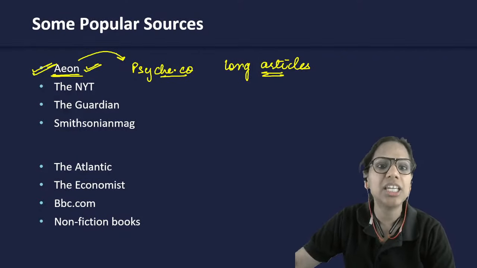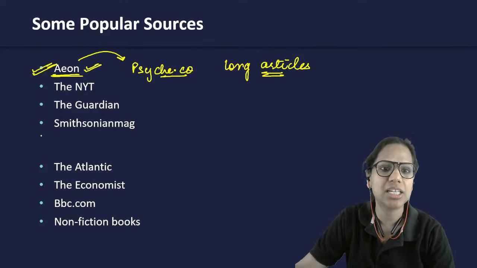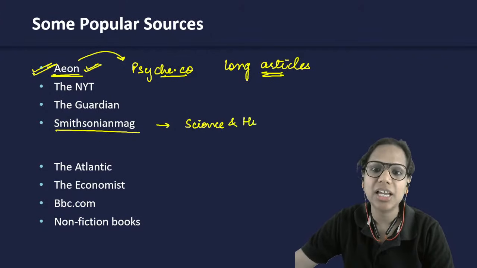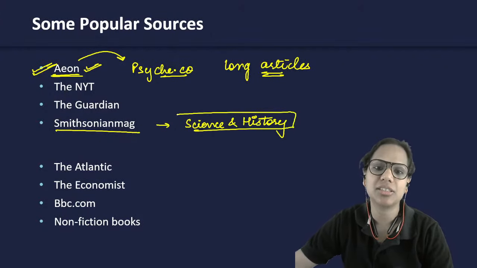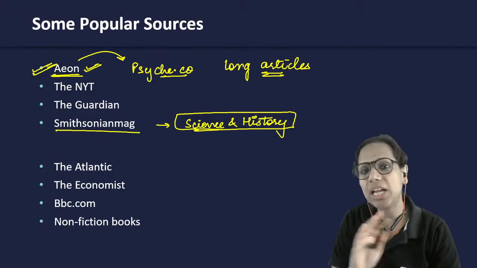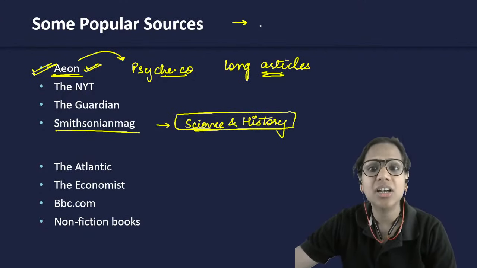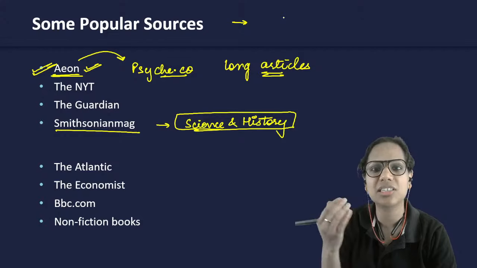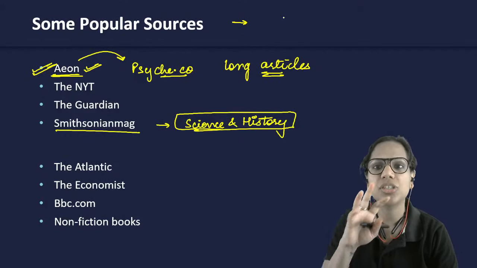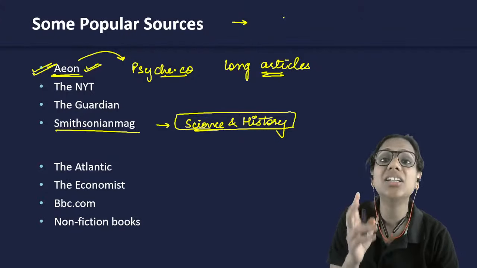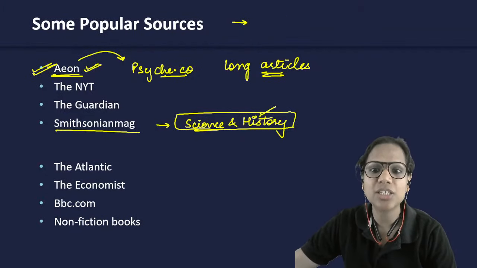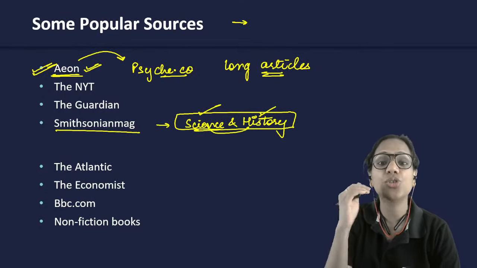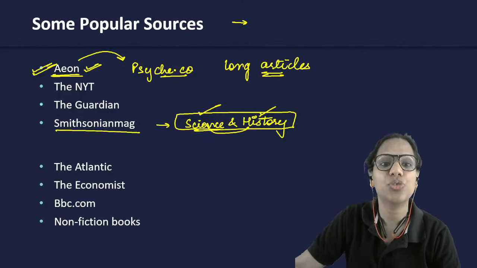This is just one example of the e-magazines. Smithsonian Mag is a magazine that will give you some very interesting science articles, history articles, and interdisciplinary articles. Articles that are a mix of science and history. Again, pick up your previous year papers. You'll see sometimes it's very difficult now to classify whether this is an economics article or a sociology article. Why? Because both genres are present in it. It's interdisciplinary in nature. It's difficult to classify whether this is a history article or a science article. So read such interdisciplinary articles. You will find them here.